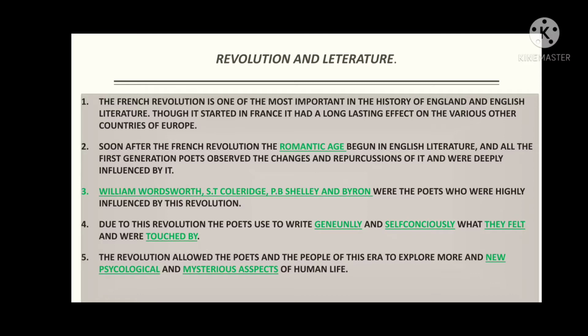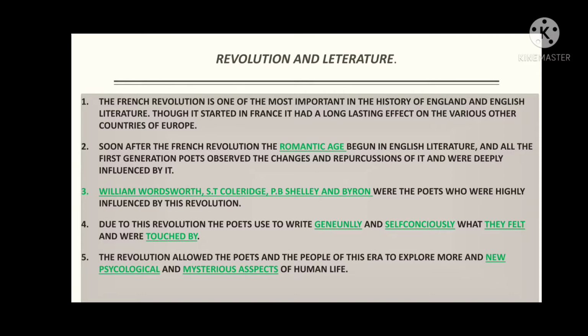this French Revolution. Due to this revolution, the poets wrote genuinely and self-consciously what they felt and were touched by. After they had seen the results and repercussions of this revolution, they very genuinely wrote what they felt.